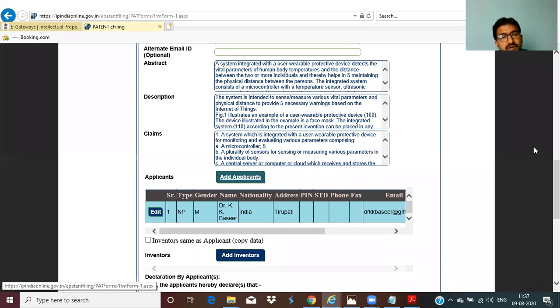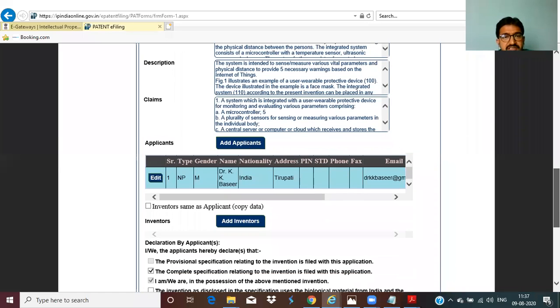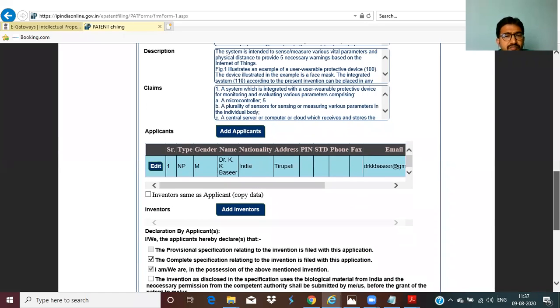Now you can add any number of applicants. It is preferable to have a maximum of 4-5 inventors and 4-5 applicants, not more than that. There is no limit, but having dozens of inventors and applicants is not at all good practice. Probably it is best to go for 4 or 5; 5 to 6 maximum is more than enough. 4 is enough, 5 at most. Okay.